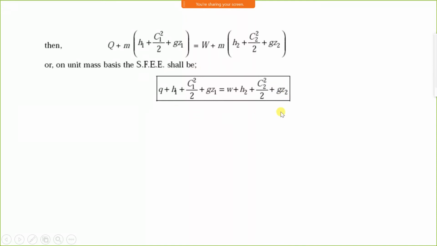It is the steady flow energy equation per unit mass. But if we consider mass, we have to take the earlier equation and write capital Q and capital W. If we consider the steady flow energy equation per unit mass, then we write small q, small w, and everything is small.